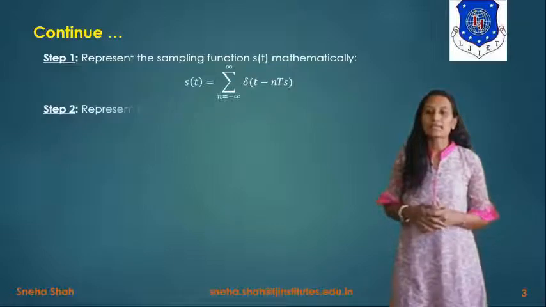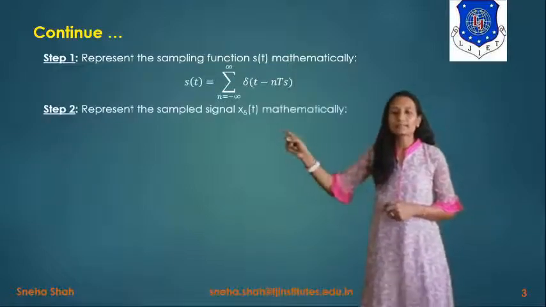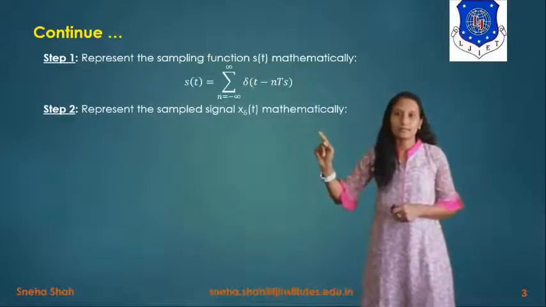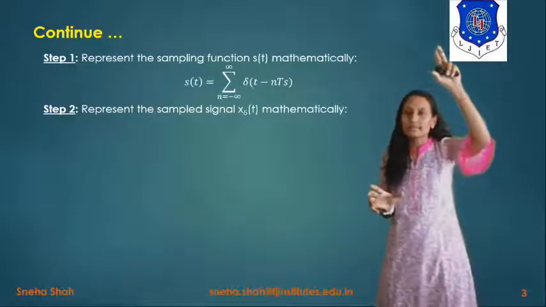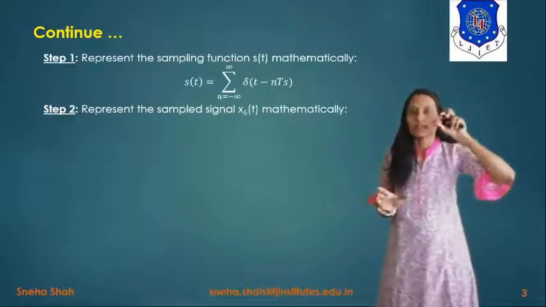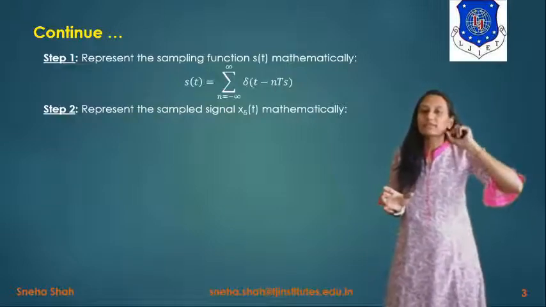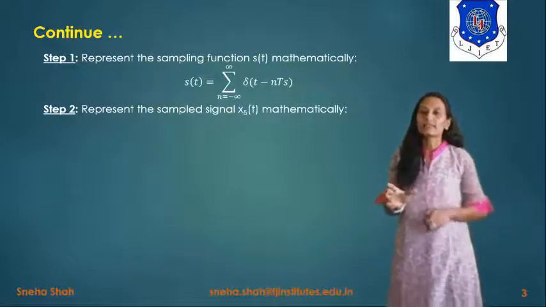Now the second step is to represent the sampled signal x delta of t mathematically. So what is x delta of t? It's the multiplication of the original signal x of t with s of t. So x of t into s of t is represented as x delta of t.